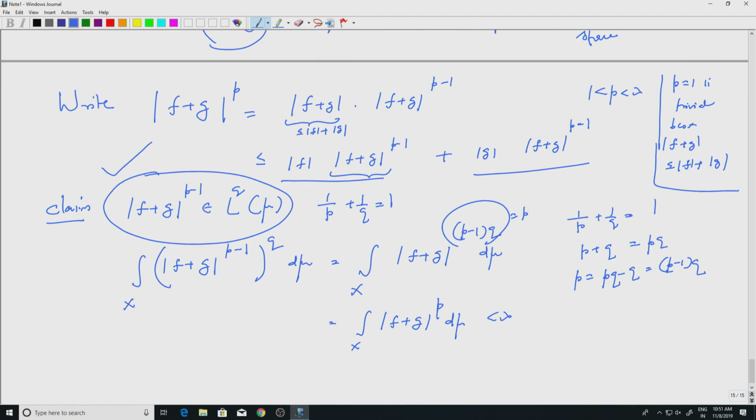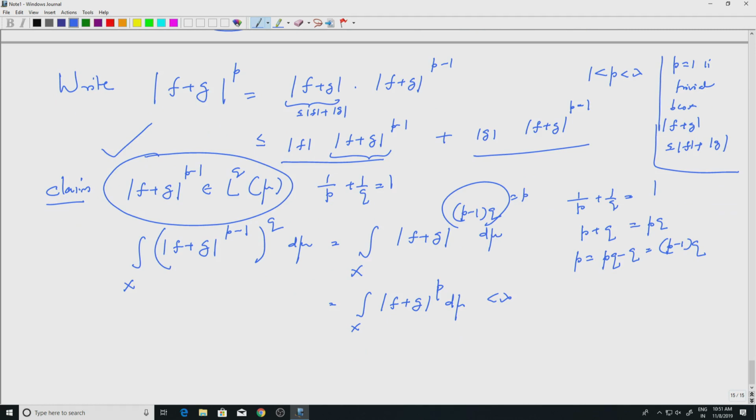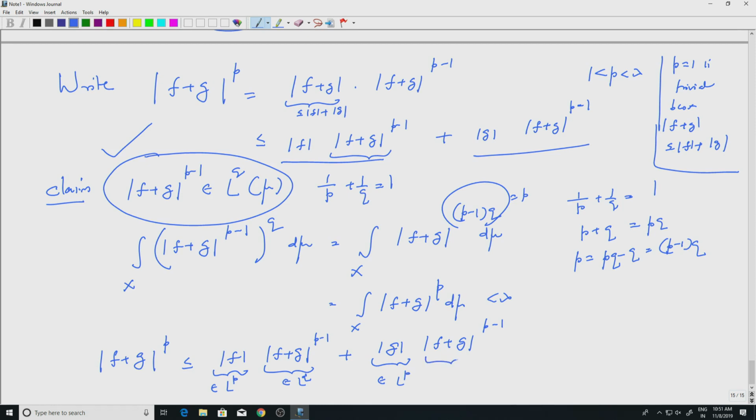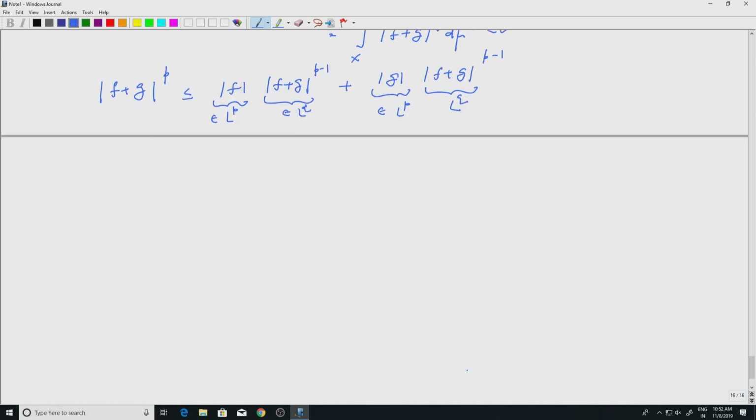Okay, so I will write that step once more. Mod of f plus g to the p is less than or equal to mod f into mod f plus g to the p minus 1, plus mod g into mod f plus g to the p minus 1, same quantities, right. So this is in LP, this we just proved is in LQ, this is in LP, and this we just proved is in LQ. Okay, so we integrate and then apply Holder's inequality.